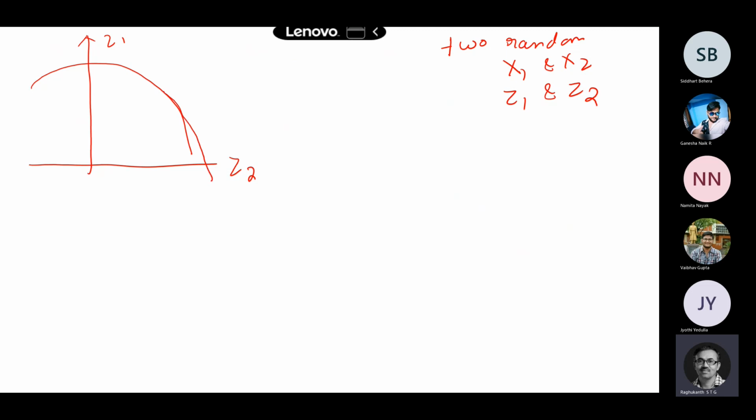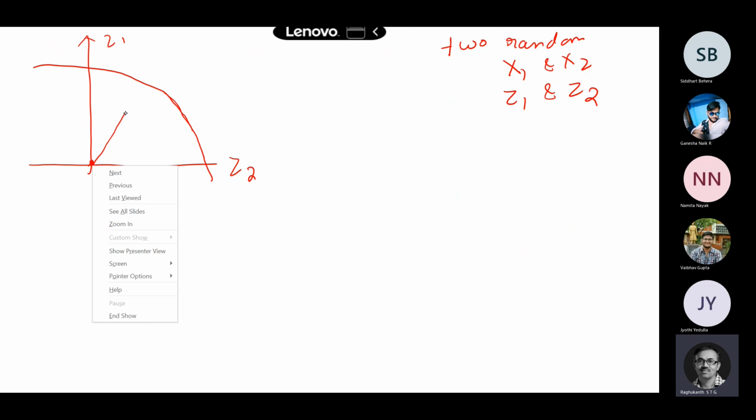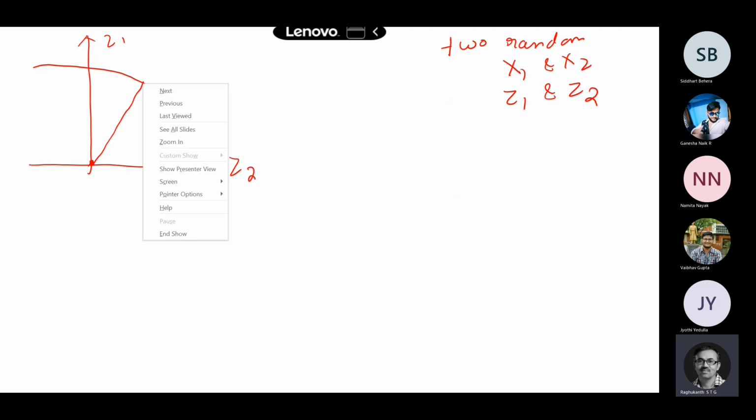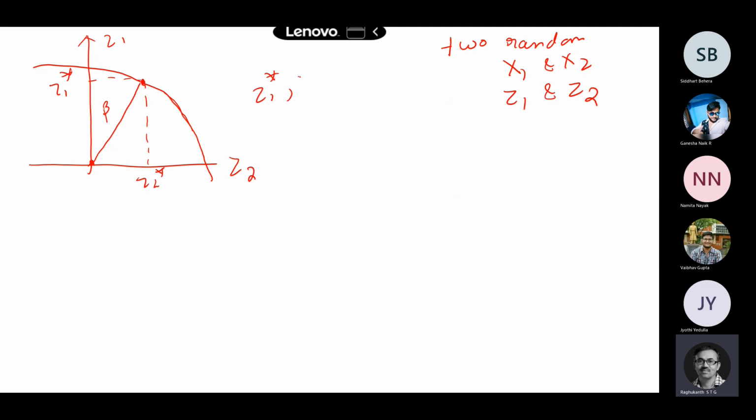What this Hasofer-Lind reliability index says is, this is my origin, and it is the shortest distance from the origin. So this is my shortest distance, the distance from this point to this point. This is what we define as the beta, and these points are my design points, z1 star and z2 star. They are not the mean values, they are the design points.